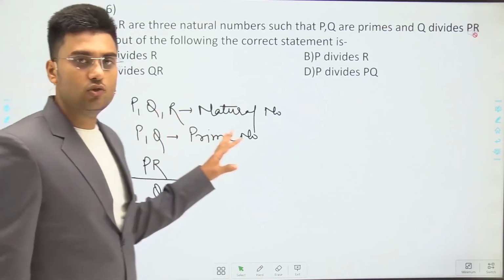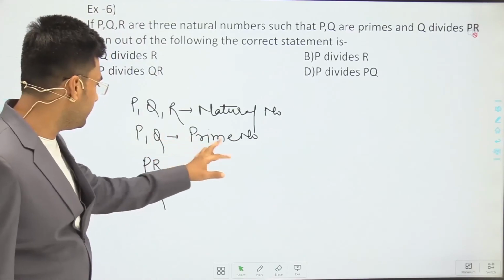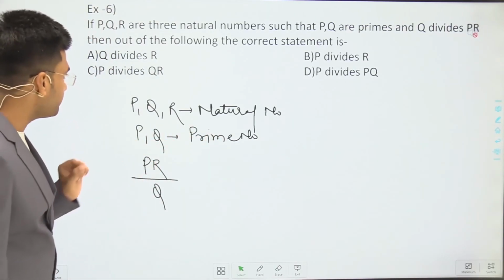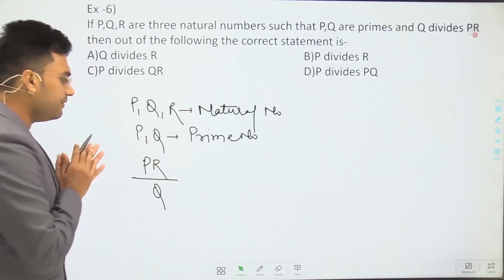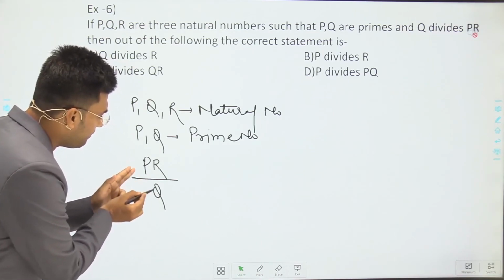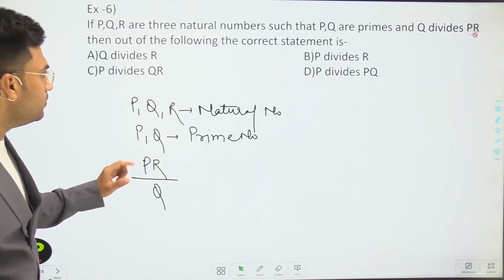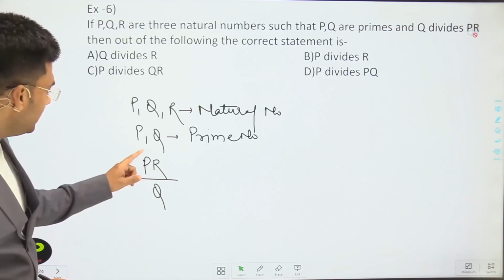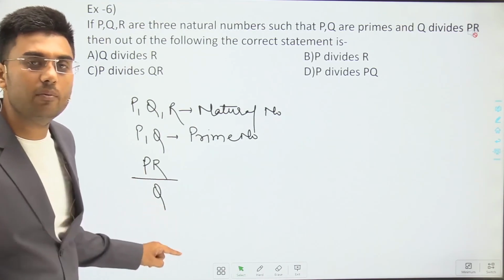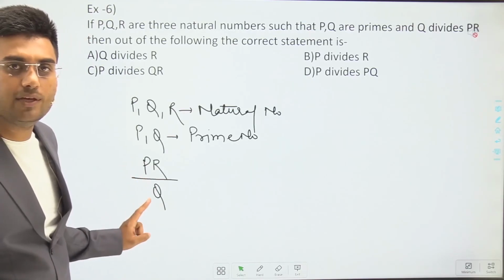So P, Q, R are natural numbers. Next information is P and Q are prime numbers, and PR is divisible by Q. Here in the question it is given that P and Q are prime numbers. If P and Q are prime numbers, then we can clearly say that P is not divisible by Q. Why? Because P and Q both are prime numbers.